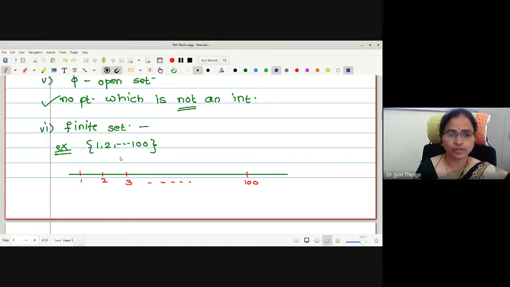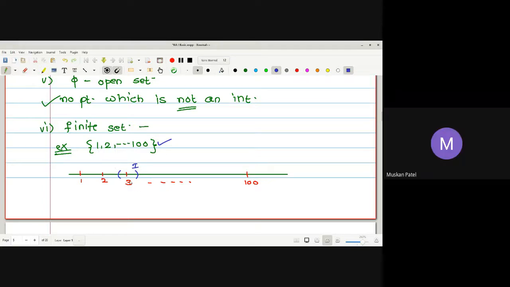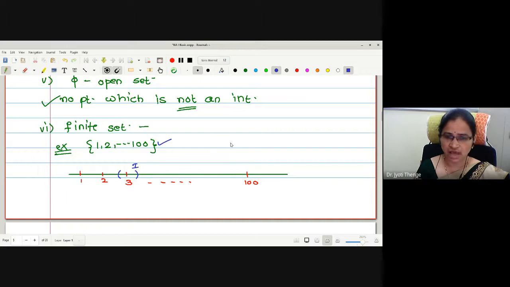Let me check for this 3. What I will do, I will put a small neighborhood I around 3. Whether this neighborhood is a subset of your given set, because if it is so, then only 3 becomes an interior point. If I call this set S, if this I is a subset of S, then this number 3 becomes an interior point.